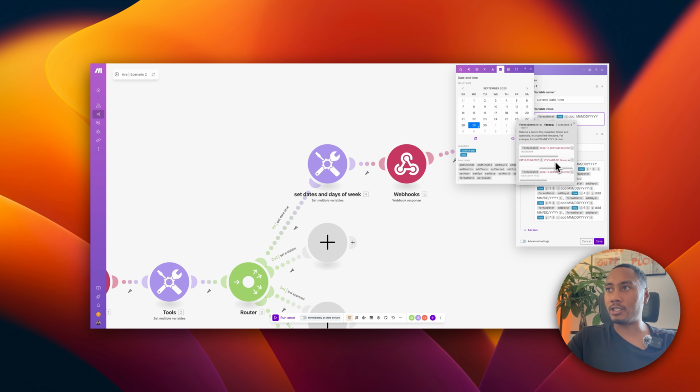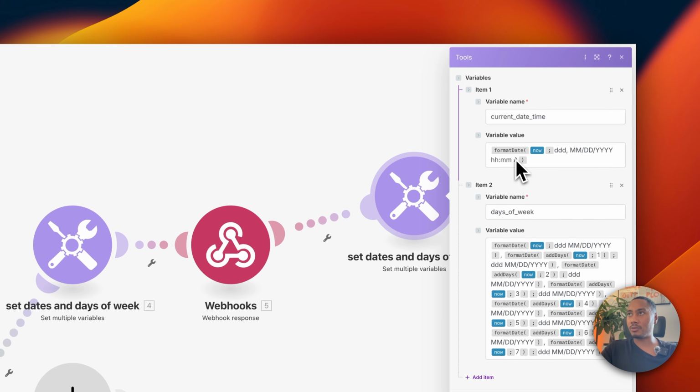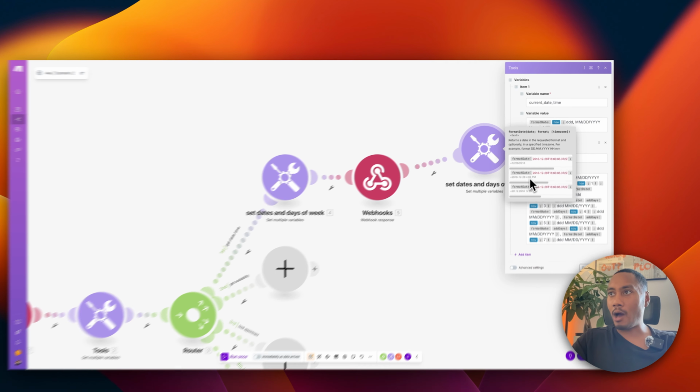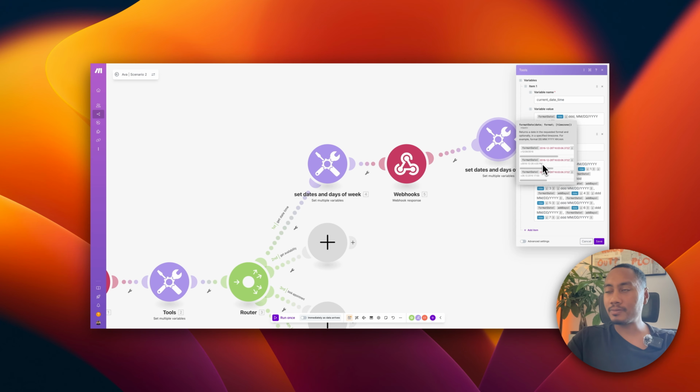Yep. So HH MM and then capital A. We can see it will format. It'll output the date like this. So what we did was we added the day and then a comma, and then we're going to output the date like this, which will look like this. And we also will output the time, which will look like this.